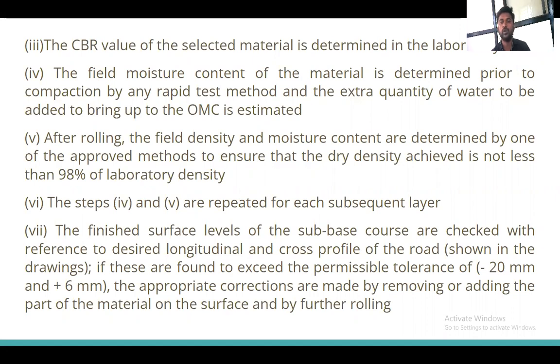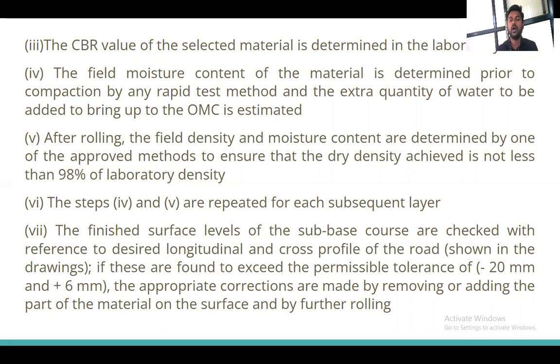Finally, we have to check the surface level, whether the grades we have to maintain and the cross profiles of the road are as shown in the drawing. Whatever cross slope and longitudinal slope are given in the drawing, we have to maintain them in the field.